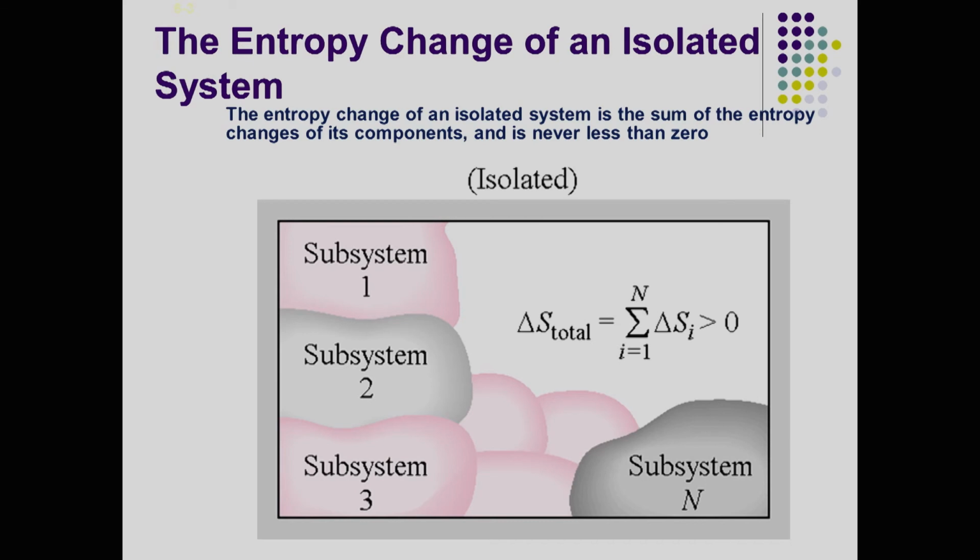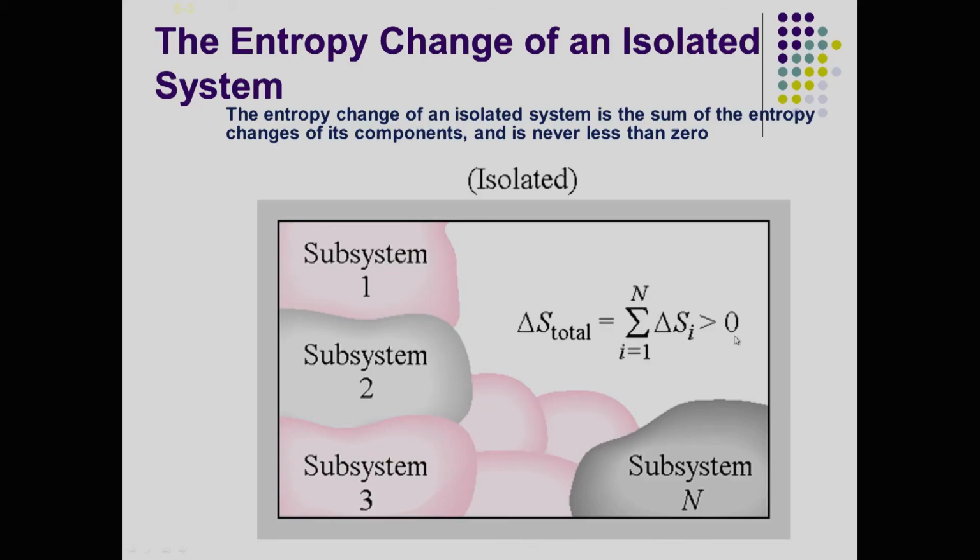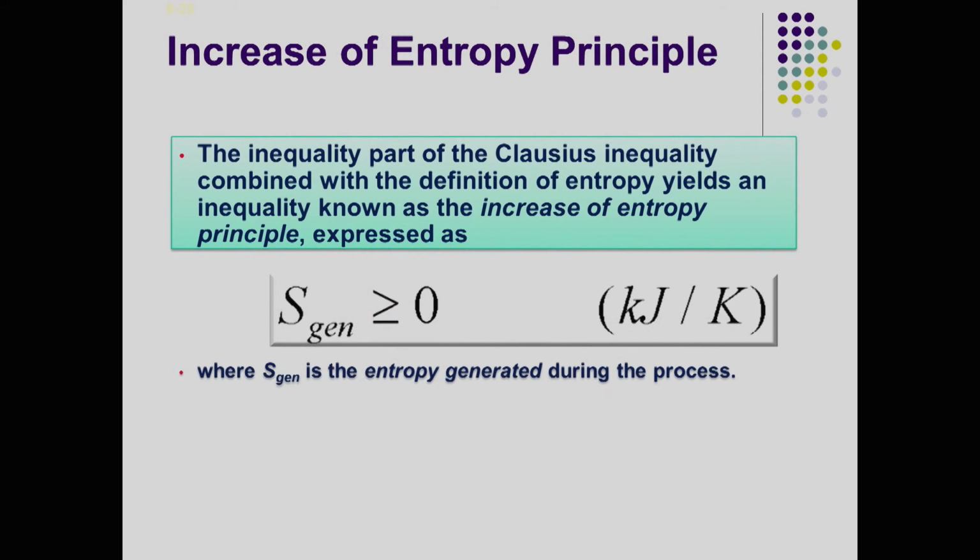So, if you sum all the entropies, which is given in your slide here, think about these clouds as the subsystems, and so delta S total is equal to the summation of all internal entropies in an isolated system. That means there is no heat transfer taking place in between, but there are subsystems inside, and still the entropy change is greater than 0. So, this is the important thing here, the increase of entropy principle.